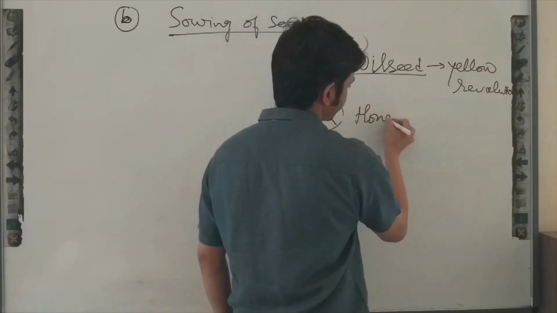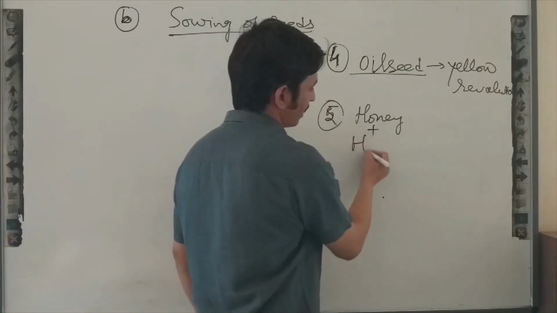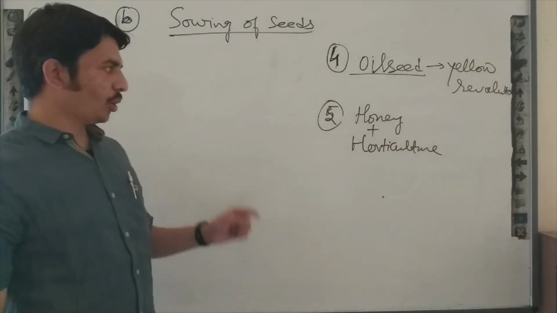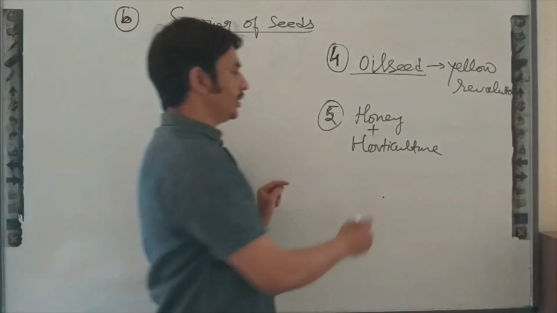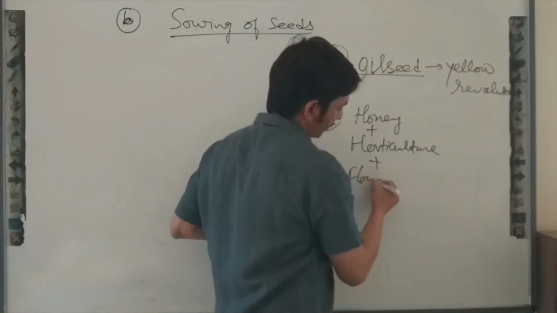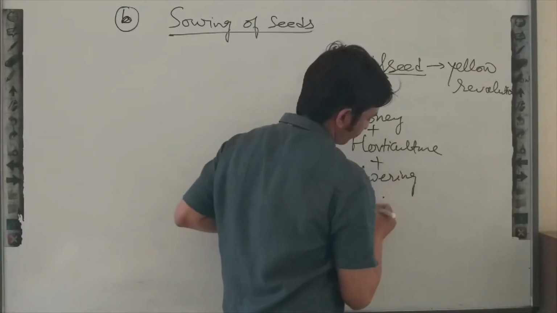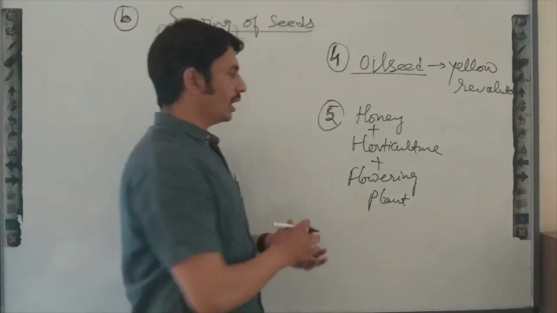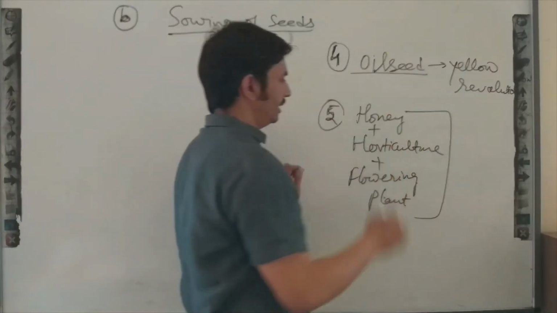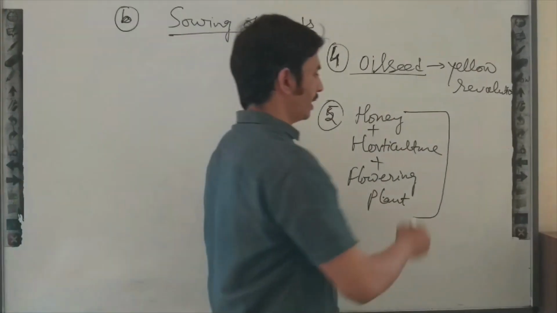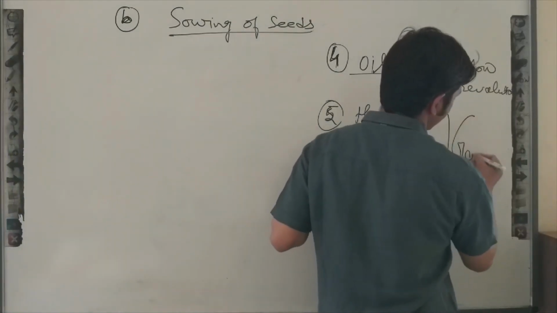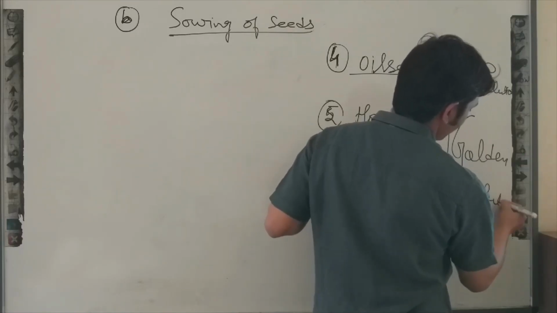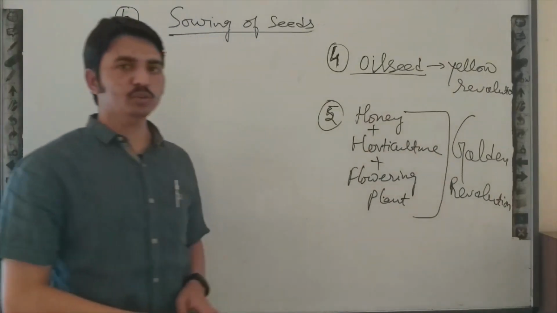And the next revolution is related to honey production, the horticulture field, and also this field is related to flowering plant production. In this field we are increasing production of honey, horticulture and flowering plants, and this is named the golden revolution. So out of some revolutions, these were some important revolutions.